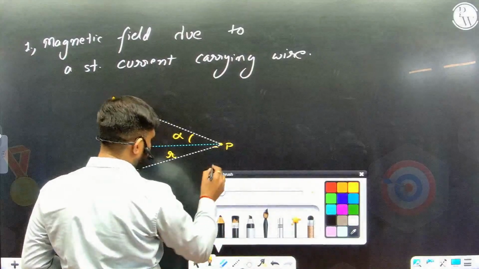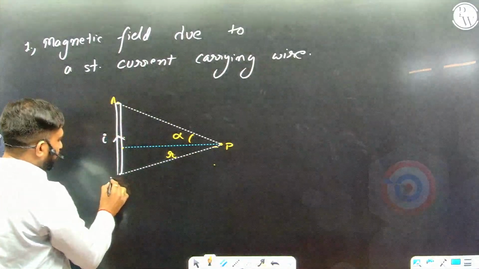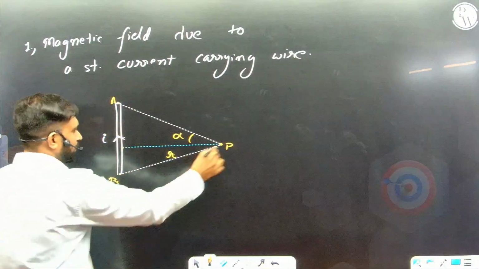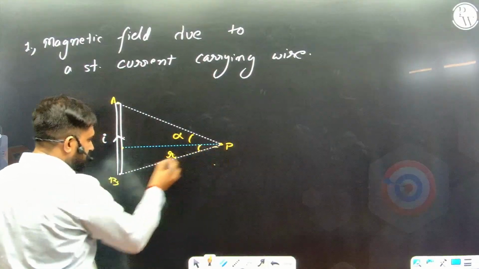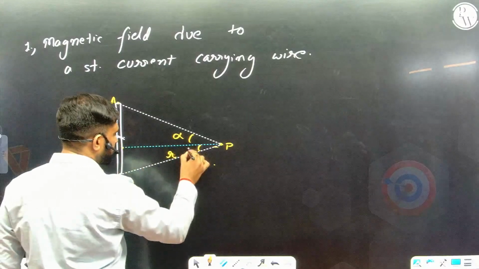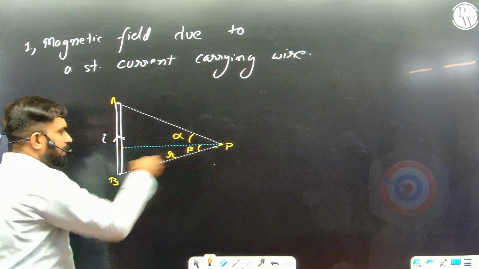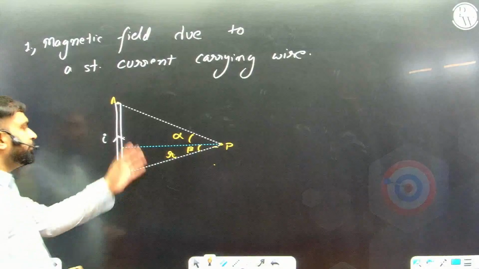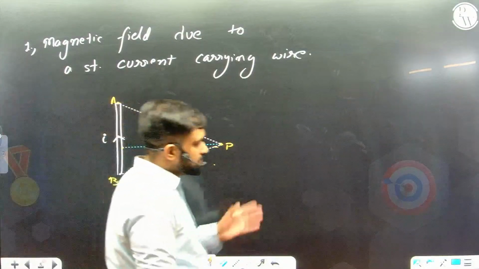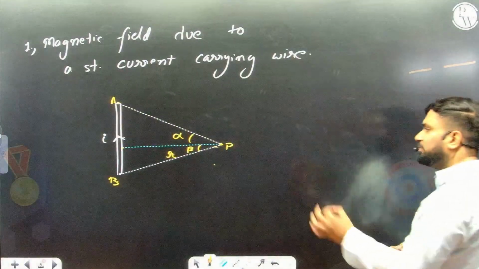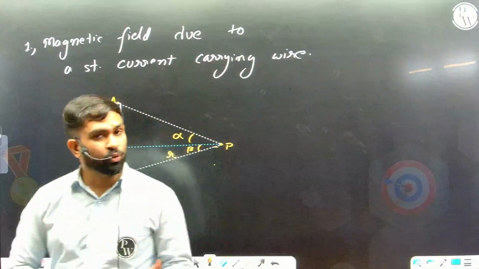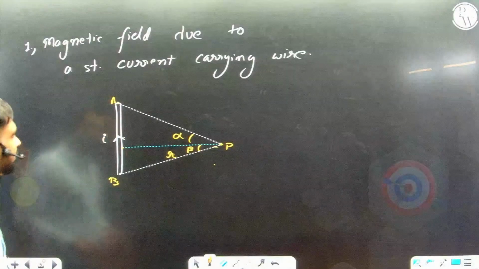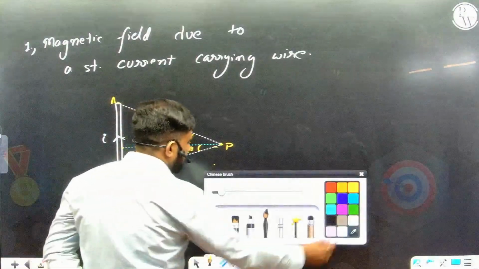Get it? For the lower point B of the wire, if I join B and P, the line BP subtends an angle with the horizontal, but in the downward direction, it is the beta angle, some different angle, can be anything, it's a general scenario. Alpha can be 45, beta can be 30, alpha can be 30, beta can be 20, if we know the values of sine 20 and so on.